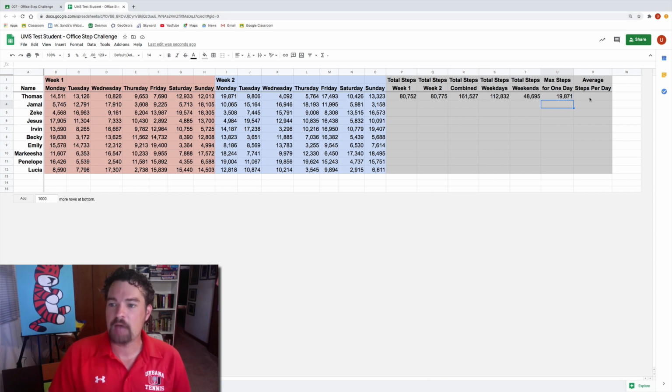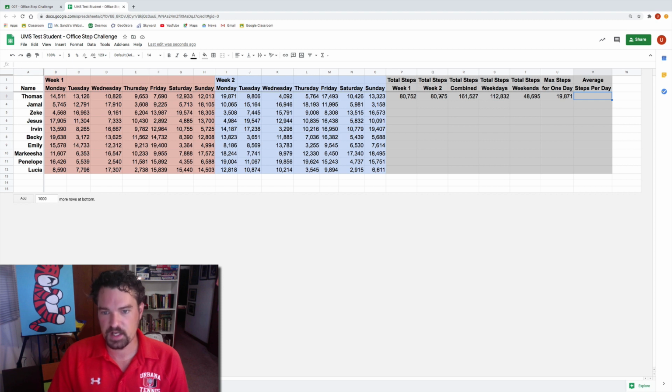Now, last one, average steps per day. This is the only other formula that we're using. So this was sum, this was sum, this was sum, this was sum, this was sum, this was max, and it's even right there. Max is going to be max, and average is average.